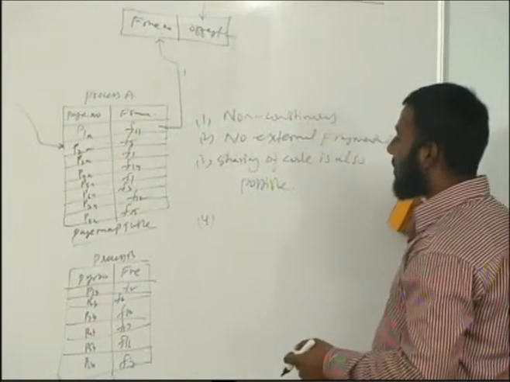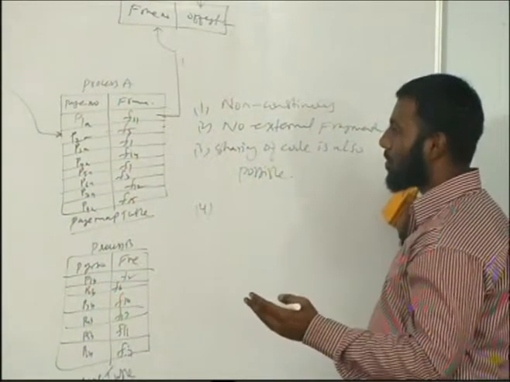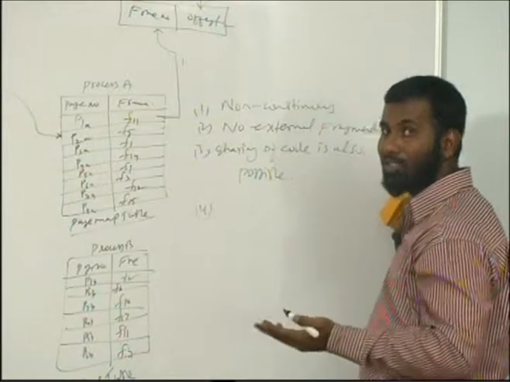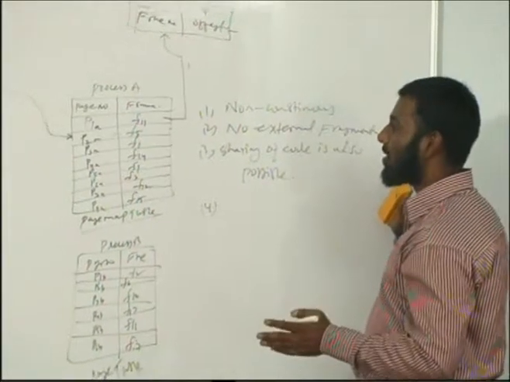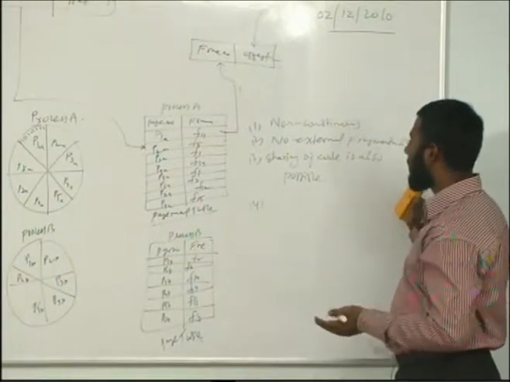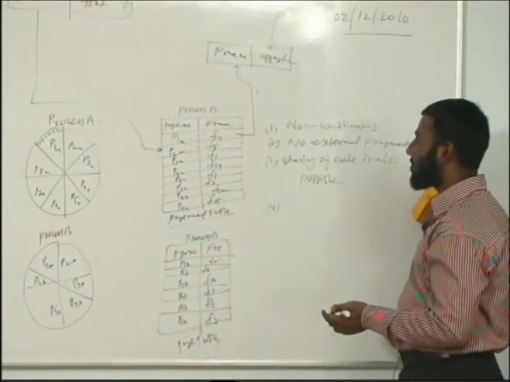So the memory management unit is actually making your program flexible, so that it can be executed in any area of memory wherever it is available. So there is no question of continuous sitting of a process in memory, there is no external fragmentation, and sharing of code is also possible.